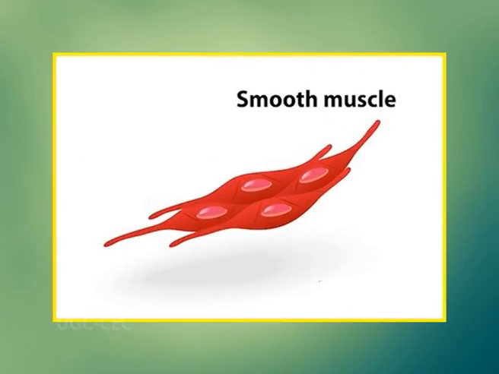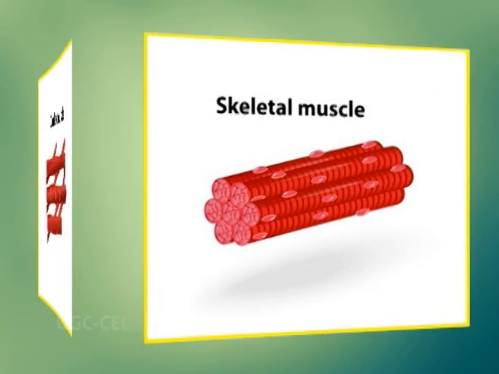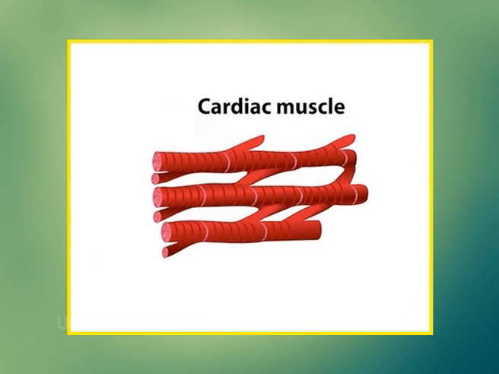Number one is smooth muscle. It is found in organ walls and blood vessel walls. Number two is the skeletal muscle. It is found in large body muscles and attached to bones for movement. And number three is cardiac muscle. It is found in the heart wall.